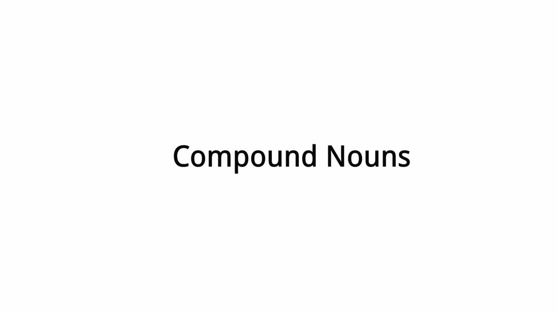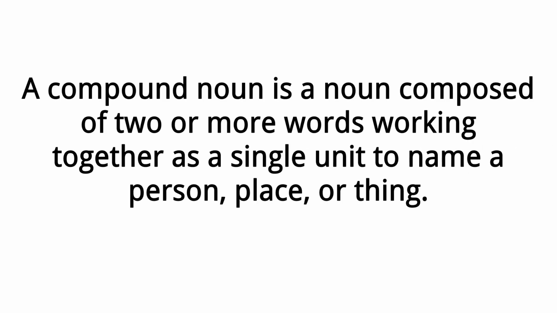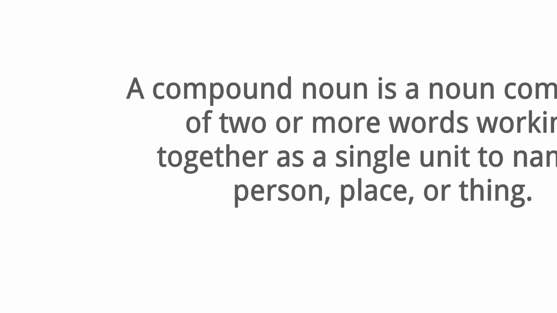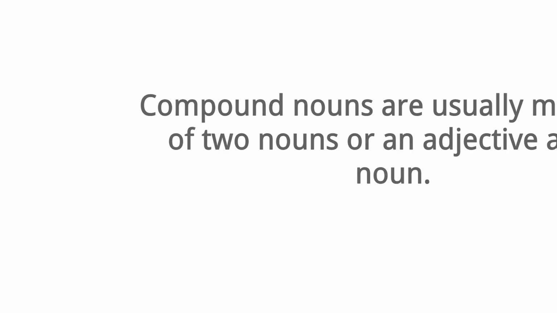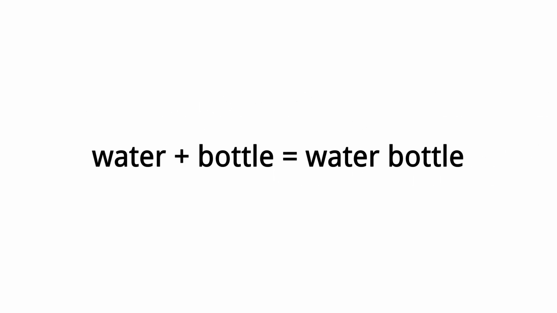Compound nouns. A compound noun is a noun composed of two or more words, working together as a single unit to name a person, place, or thing. Compound nouns are usually made up of two nouns, or an adjective and a noun. Water plus bottle equals water bottle, a bottle used for water.